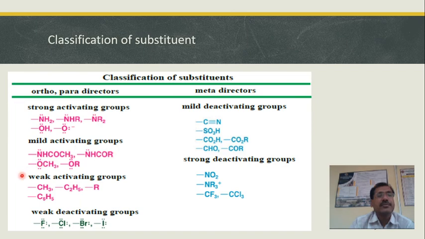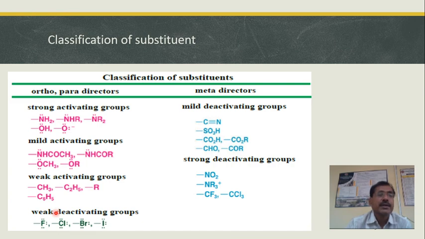Mild activating groups wherein you have the same atom bonded to the carbon, like here also nitrogen, here also oxygen. Only difference is it is bonded to some other group which will withdraw the electron density from the oxygen. So they are mild activating groups but still ortho-para directors. And there are weak activating groups like CH3, C2H5, all alkyl groups and the phenyl group.